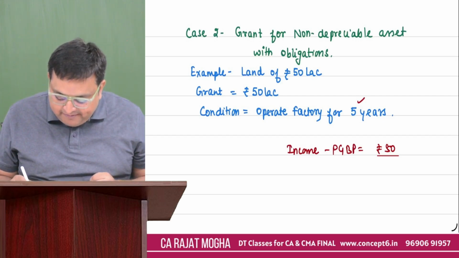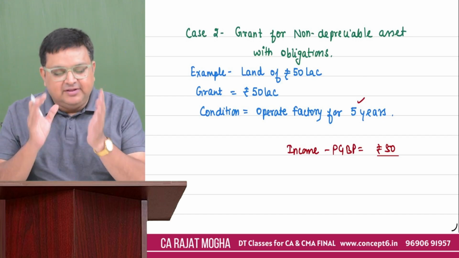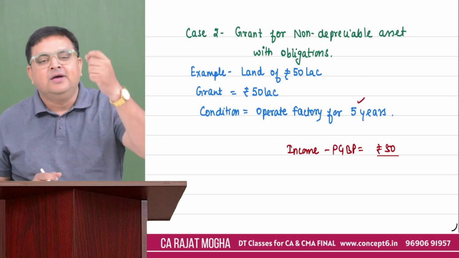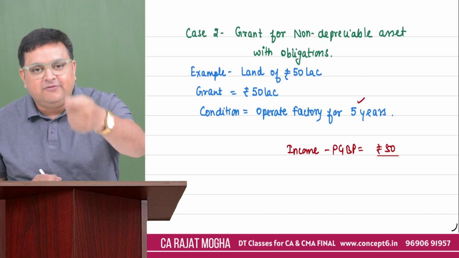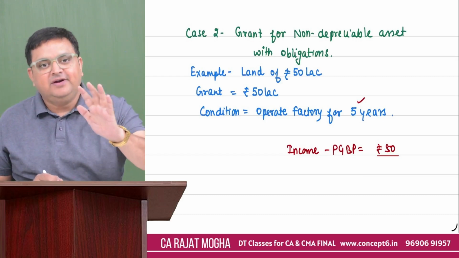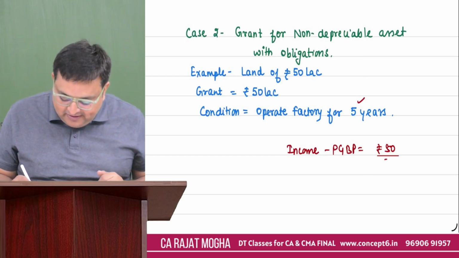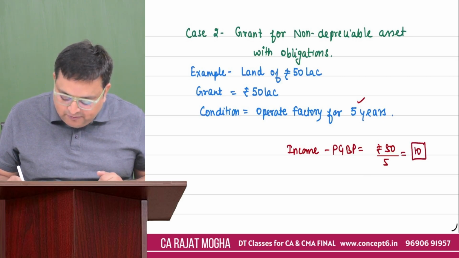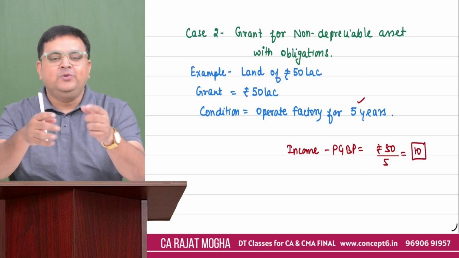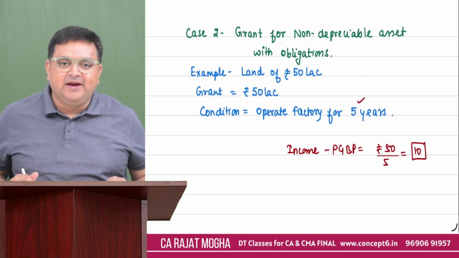Please divide it by the conditions they have given, that the land should be used for another 5 years, 10 years, 20 years. So whatever it is, please spread over it. So here it is 5 years. So please spread in 5 years. So it would be 10 lakh rupees your PGBP income in year 1, year 2, year 3 till year 5. Please make it your income.